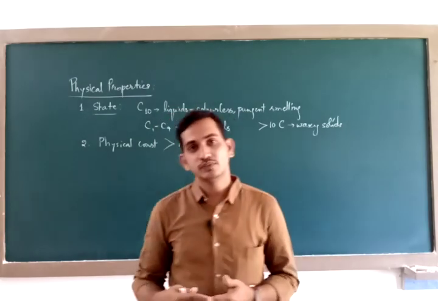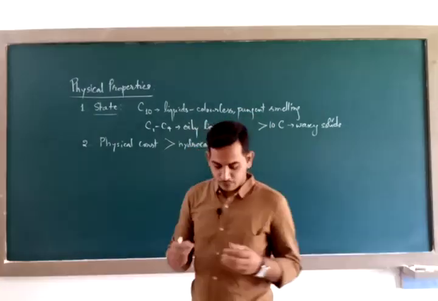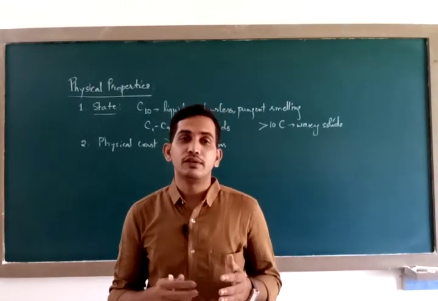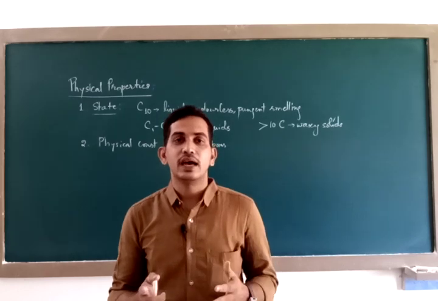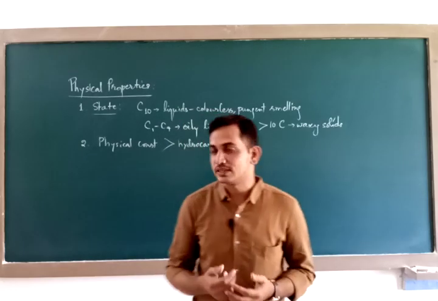This is due to the fact that they form hydrogen bonding, so their melting points and boiling points have higher values compared with their corresponding hydrocarbons.